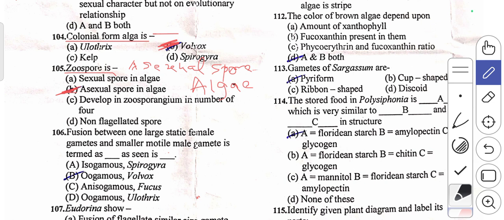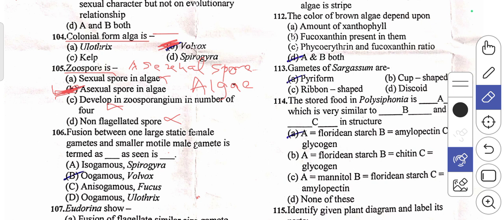Sexual spore in algae, that is wrong. Asexual spore in algae, that is right. Then C option, develop in zoosporangium in number of 4. This is wrong statement. The fourth one, non-flagellated spore, this is also wrong. Hence the correct answer for this one, that is asexual spore, as zoospore is an asexual spore in case of the algae.